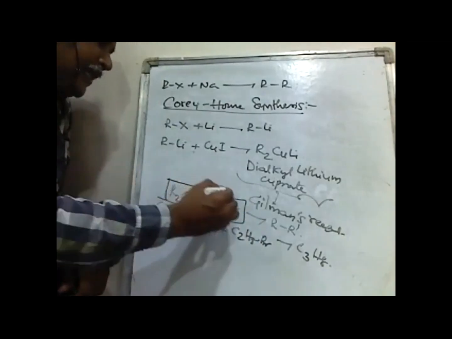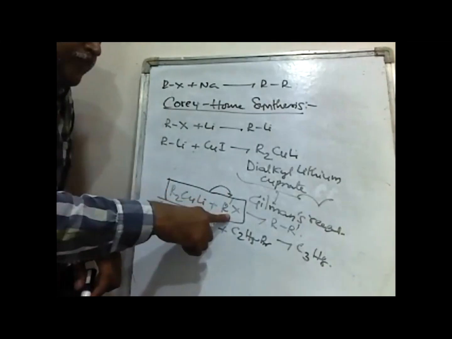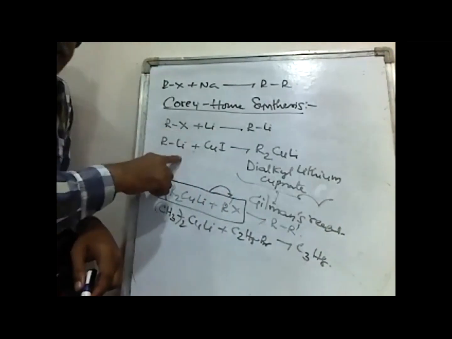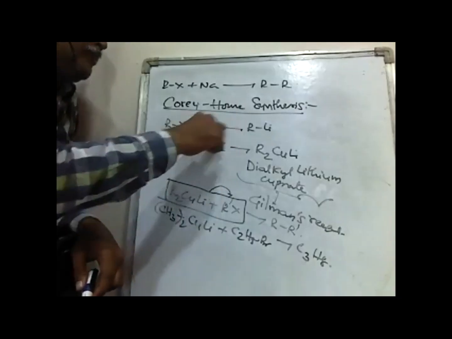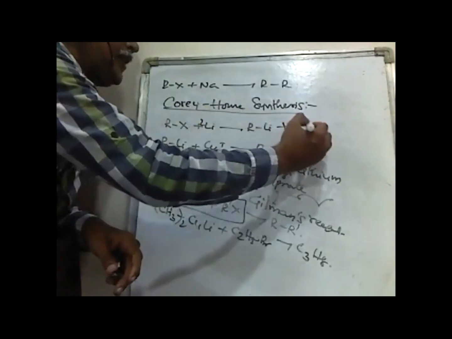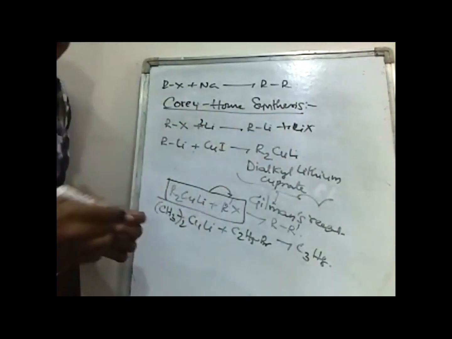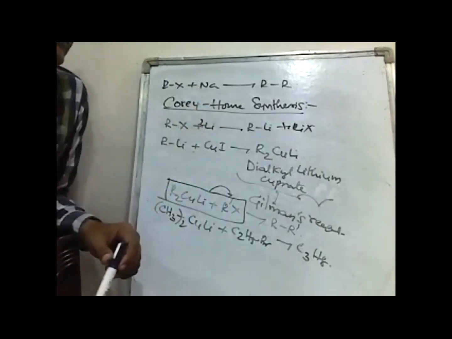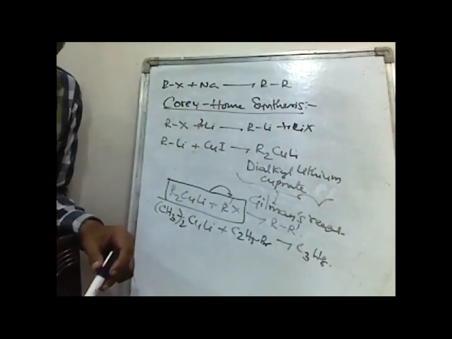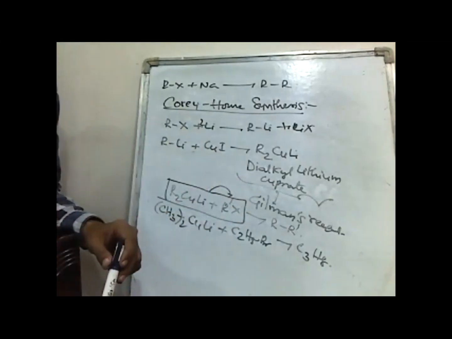Gilman's reagent reacting with alkyl halide. How is this Gilman's reagent prepared? Alkyl halides are treated with lithium to get alkyl lithium. When this alkyl lithium is treated with cuprous iodide, we get dialkyl lithium cuprate, which we call Gilman's reagent.